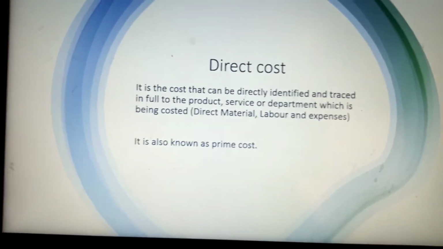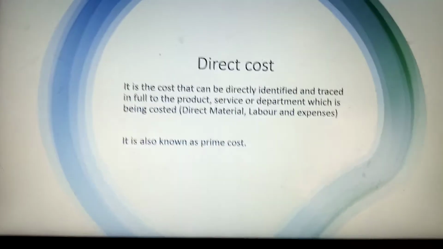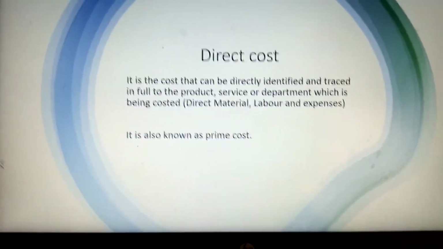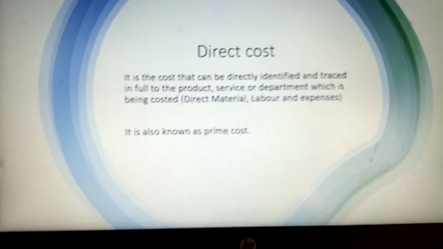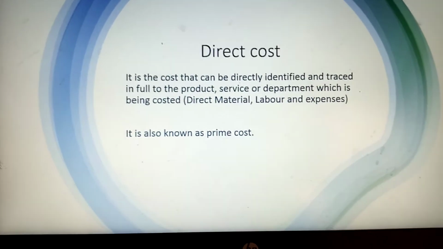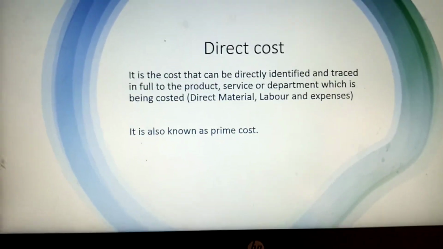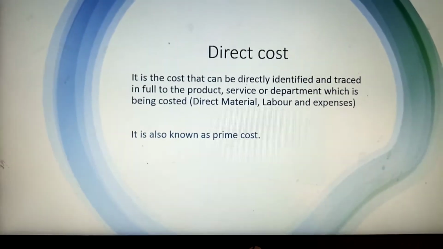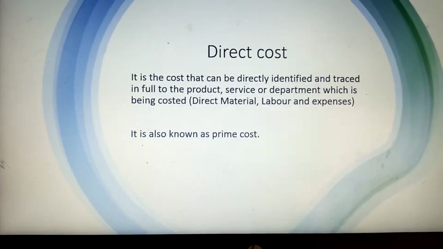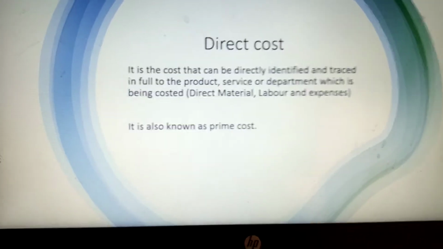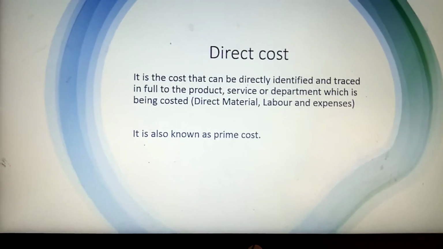So, friends, a direct cost. Direct cost is the cost that can be directly identified and traced in full to the product, service, or department which is being costed. It can be classified into direct material, labor, and expenses. It is also known as prime cost.